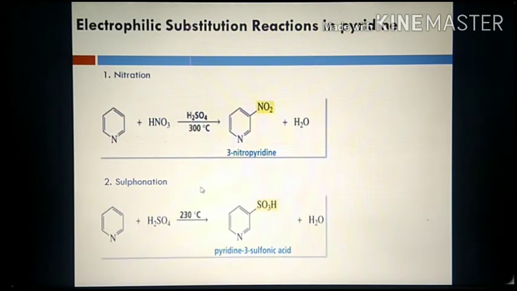Now let us see sulfonation. When pyridine reacts with sulfuric acid at 230 degrees Celsius, it leads to the formation of pyridine-3-sulfonic acid, at the 3 position, with a water molecule leaving as a side product. So these are the simple electrophilic substitution reactions of pyridine we have in our syllabus to study.